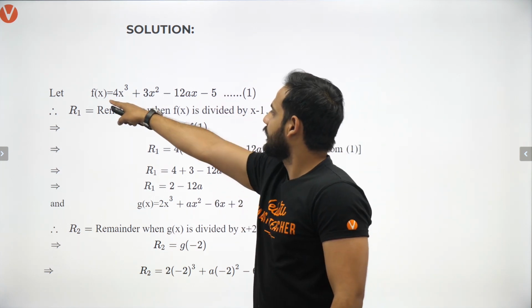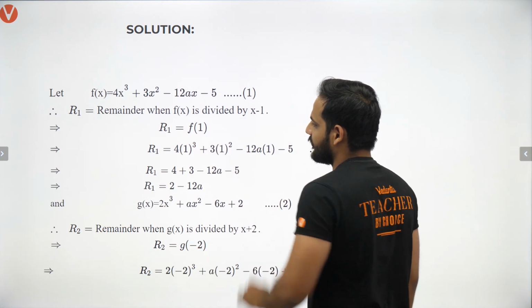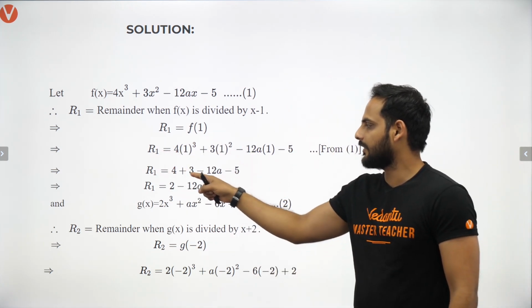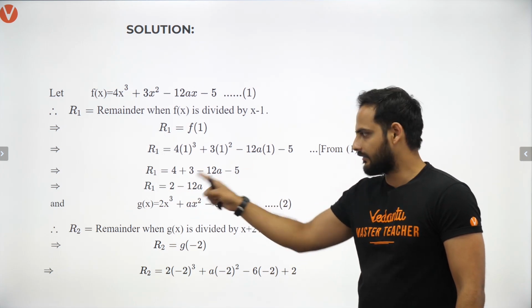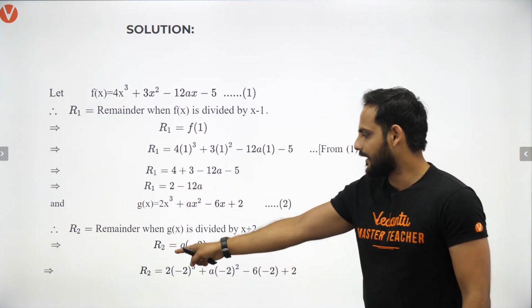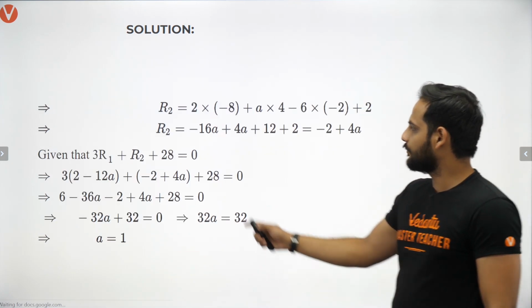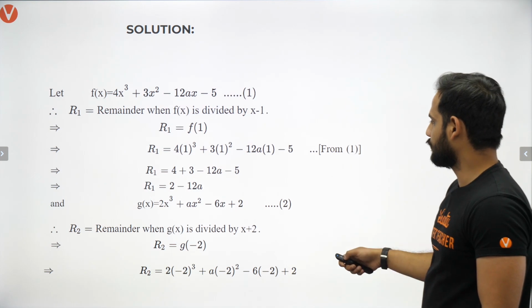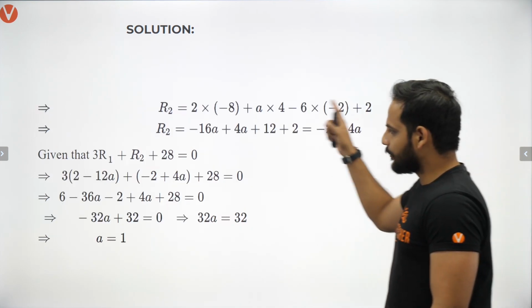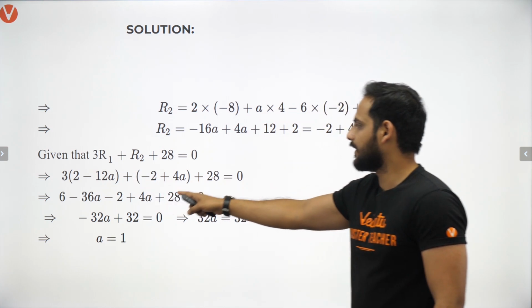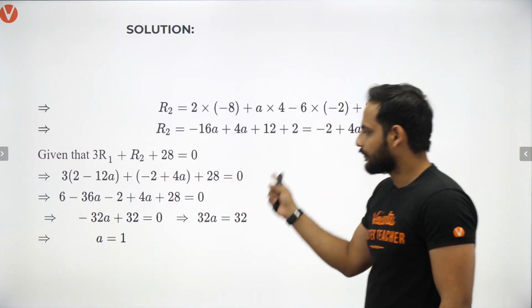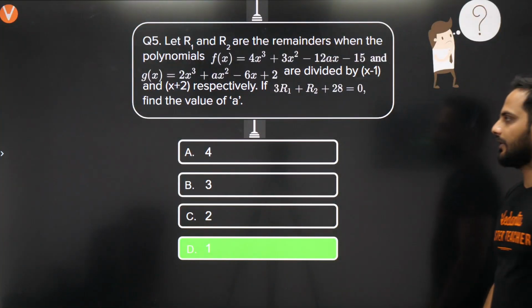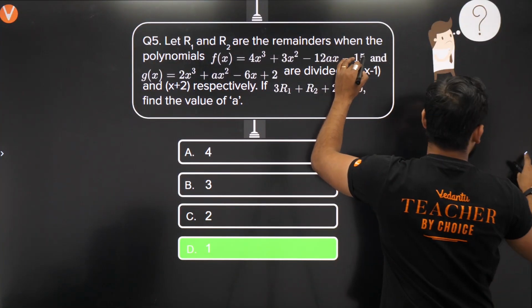So in this case, your R1 will be equal to F1, as I have told you. So R1 will be coming as 4 plus 3 minus 5 minus 12a. 7 minus 5 is 2. 2 minus 12a, that is your R1. R2 you will be getting as G at minus 2, so the R2 value you will be getting as minus 2 plus 4a, or 4a minus 2. Now put the value in 3 times R1 plus R2 plus 28 is equal to 0. If you solve this, you will be getting a is equal to 1. So the correct answer is a is equal to 1 if it is equal to 5.